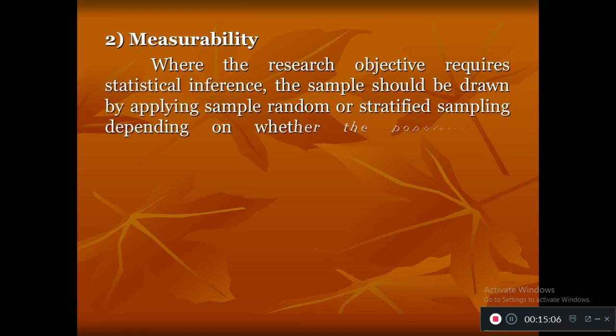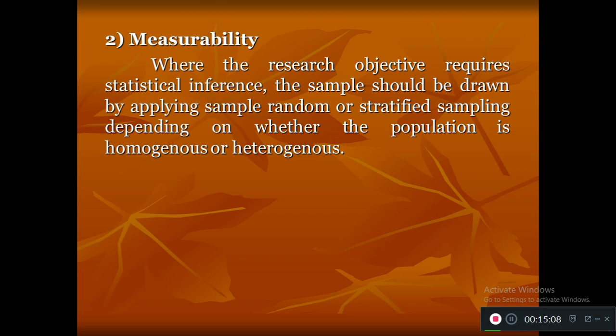So in measurability, the researcher decides whether to go for simple random or stratified random sampling technique based on the required statistical inference. For example, if I need a clear picture about a particular community's point of view regarding a government performance, then we need to go for stratified random sampling technique.